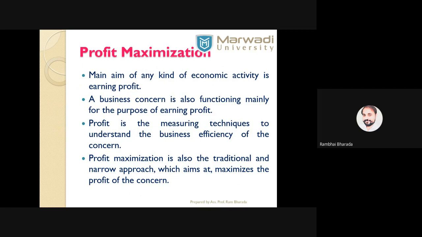Only two ways are there to get the maximum profit. Number one, the company can increase the income, and number two, the company can reduce the expenses. By both ways, the company tries to maximize the profit. But this objective is a narrow objective. It is a traditional approach. Why traditional? Because the company mainly focuses on profit maximization and ignores the other factors.